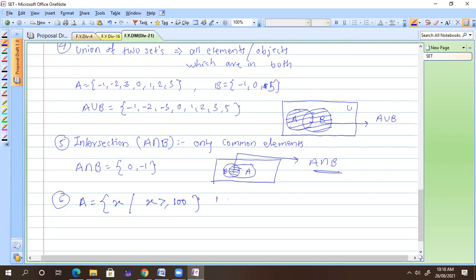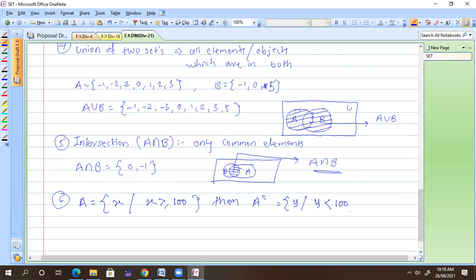Then what is A complement? Everything less than 100. Everything less than 100 means all y such that y is strictly less than 100, because 100 is included in A. So A means 100, 101, 102, and so on up to infinity.